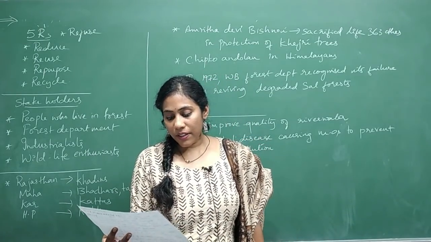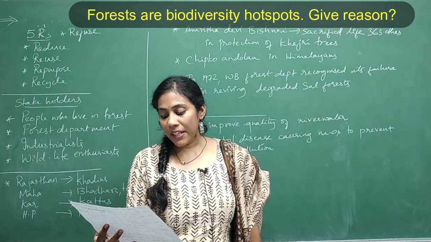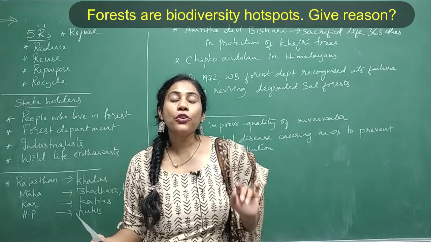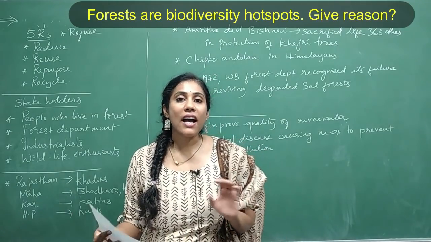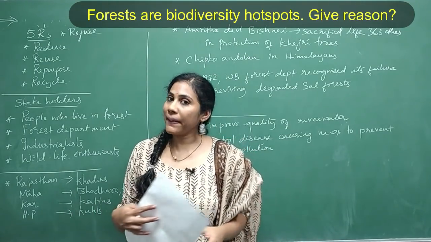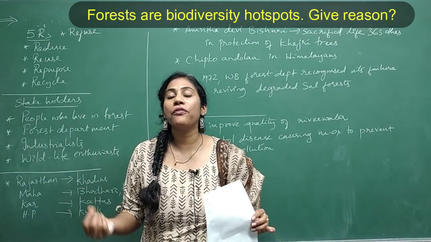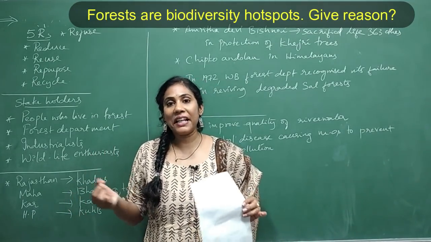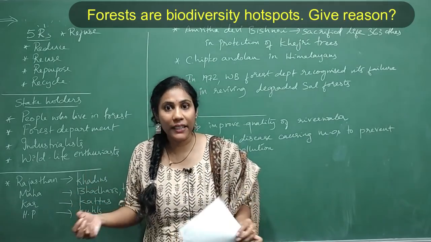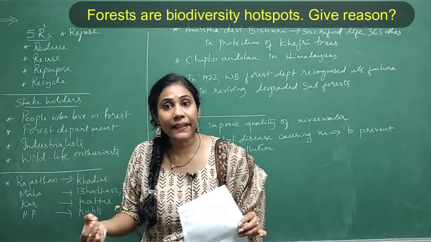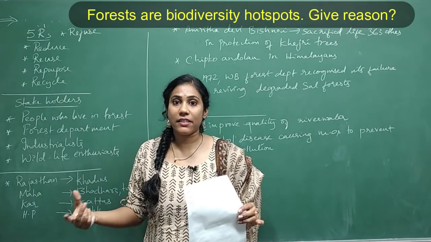Next question. Forests are biodiversity hotspots, give reason. Why do we call forests biodiversity hotspots? Because a forest has many varieties of species of plants and animals in one place, which is very important to maintain ecological balance, right?